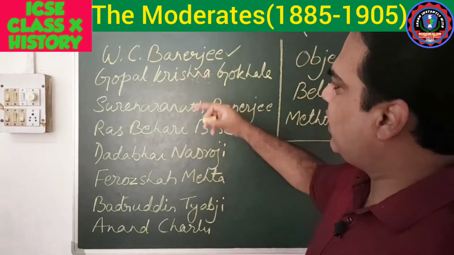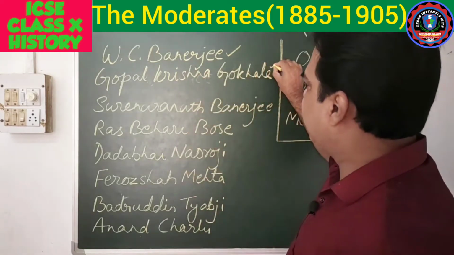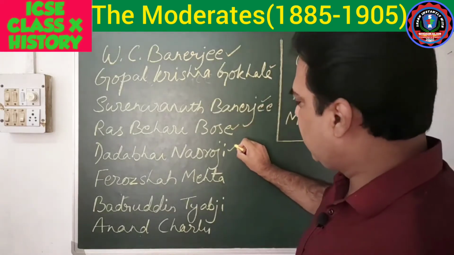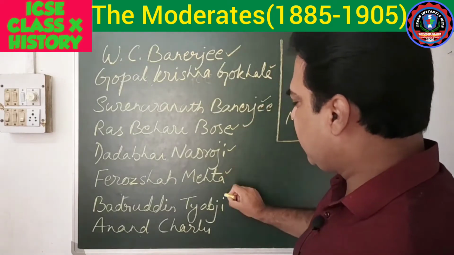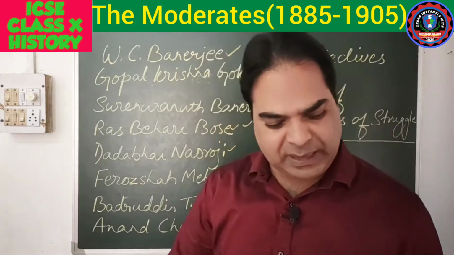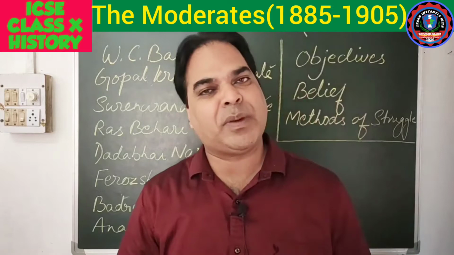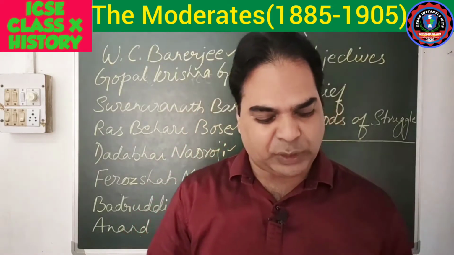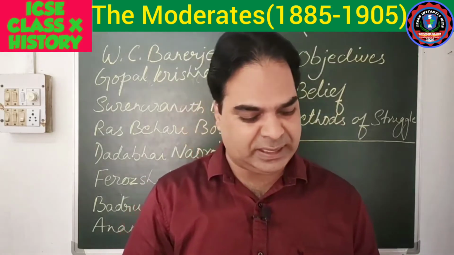The second one is Gopal Krishna Gokhale. Then Surendranath Banerjee, Raj Bihari Bose, Dadabhai Naoroji, Firoz Shah Mehta, Badruddin Tyabji, Anand Charlu, and apart from them Subramaniam Iyer, P.R. Naidu, and Ramesh Chandra Datta were also there.